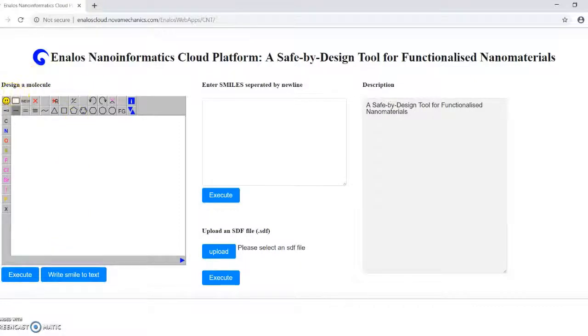The user can draw the molecular structure of interest using the drawing tool. When using the drawing tool, only one structure can be submitted at a time. The user can easily select from the different panels specific atoms, bonds, or substructures and then construct the decorating molecule.